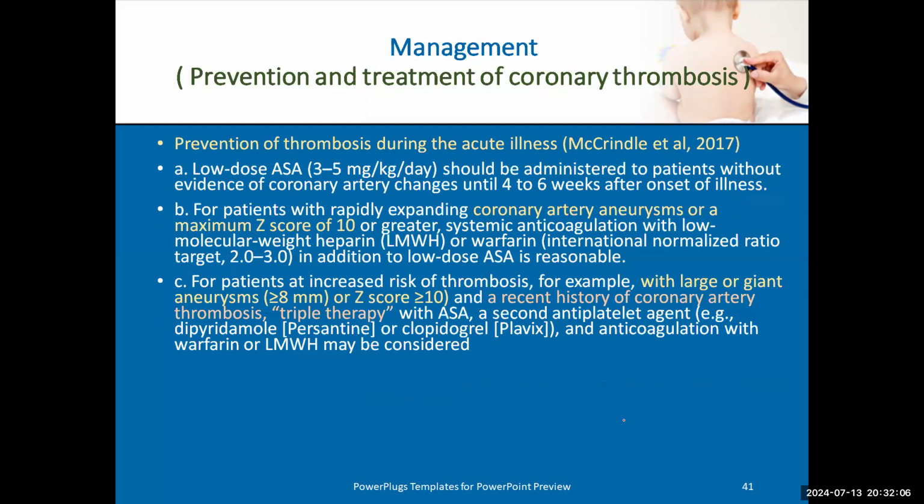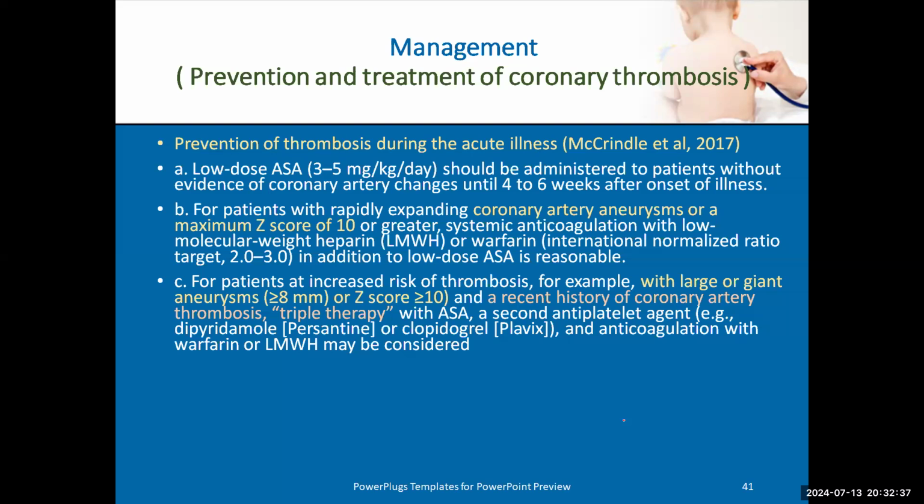The third thing in the treatment management of Kawasaki is prevention and treatment of coronary thrombosis. How to prevent formation of thrombus and what to do if it is already formed. How to prevent formation of thrombus? If the patient is normal, we will start low dose acetylsalicylic acid, aspirin, 3 to 5 milligram per kg per day for 4 to 6 weeks. This will decrease the incidence and prevent the formation of thrombus.